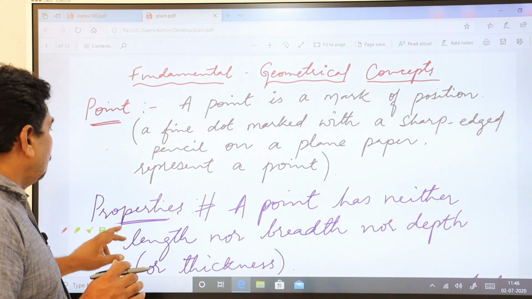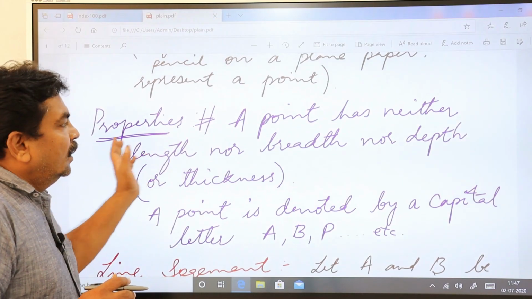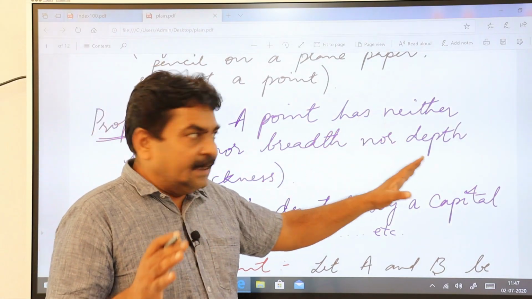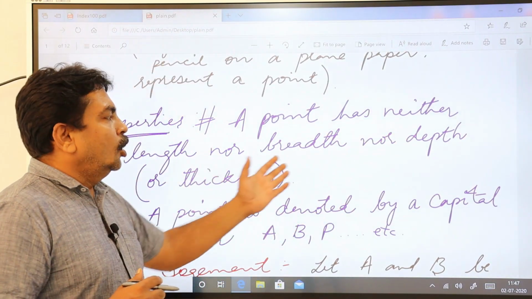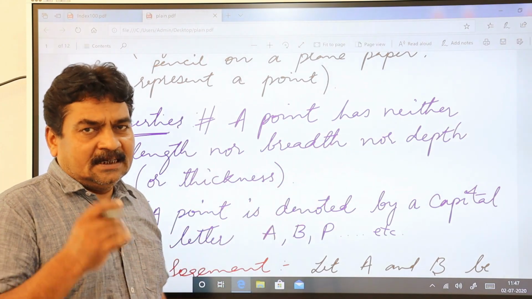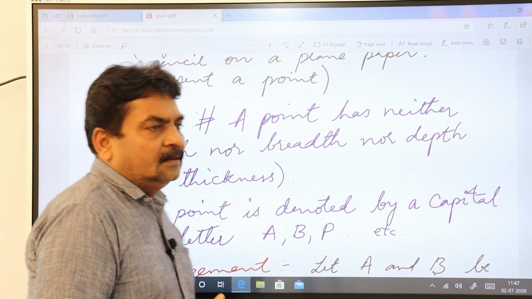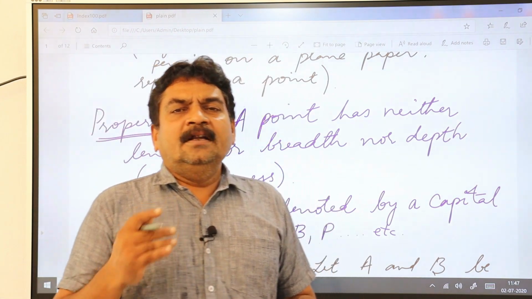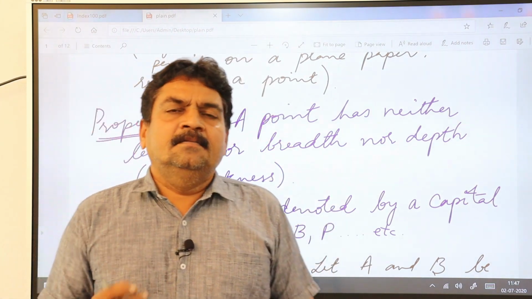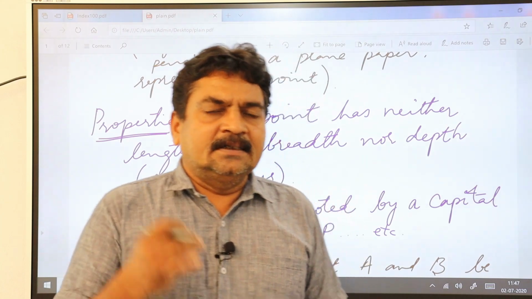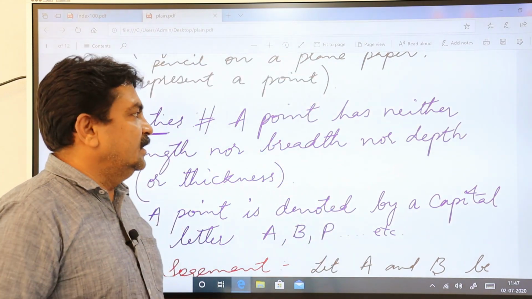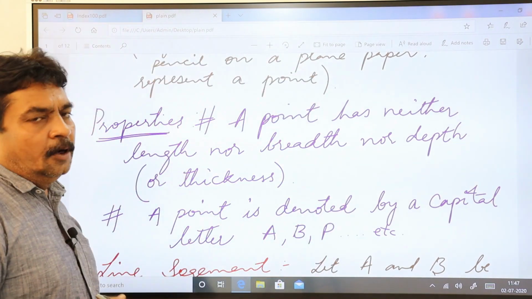Now let us go to the properties here. A point has neither length nor breadth nor depth, that is the thickness. One more property: a point is always represented by a capital letter, say A, B, C, D and so on. This is about point.